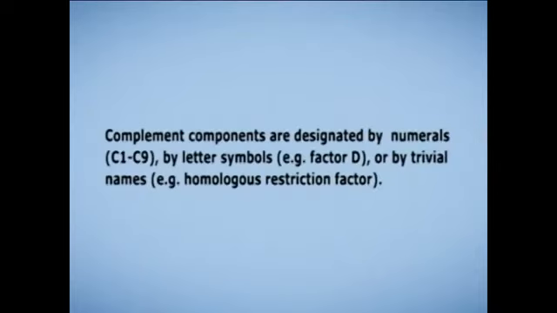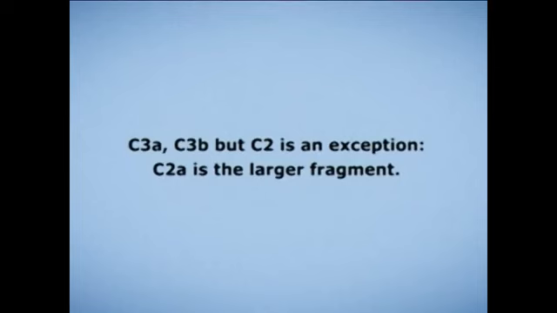Then what are the components of complement? Complement components are designated by numerals C1 to C9, by letter symbols, for example, factor D, or by trivial names, for example, homologous restriction factors. Peptide fragments formed by activation of components are denoted by small letters. In most cases, the smaller fragment resulting from cleavage of a component is designated by small letter a and the larger fragment designated by small letter b, say for example C3a, C3b, but C2 is an exception. C2a is a larger fragment.